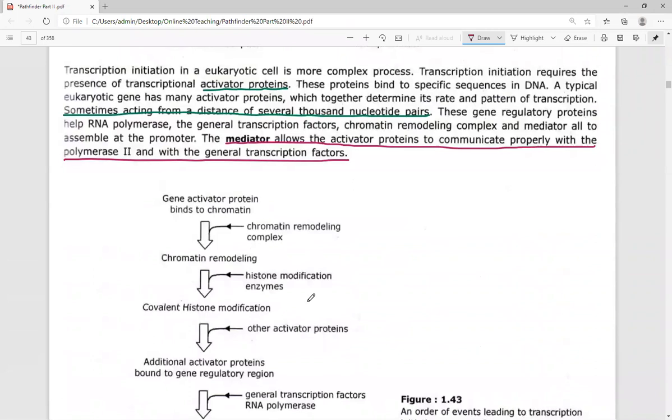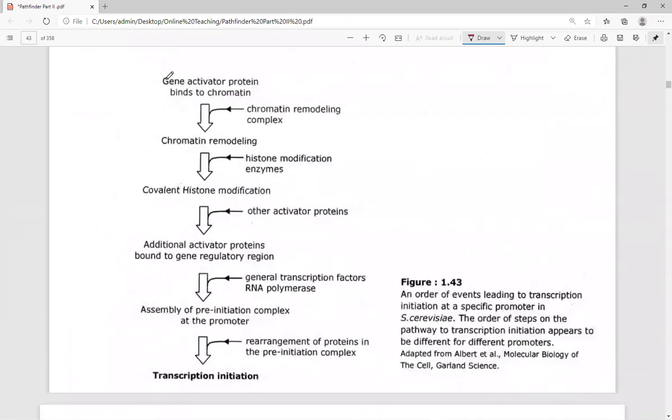Next, you can look here. Gene activator proteins bind to chromatin. The chromatin remodeling complex comes, and here the chromatin is being remodeled. Histone modification enzymes act, so there is a modification of histones going on.